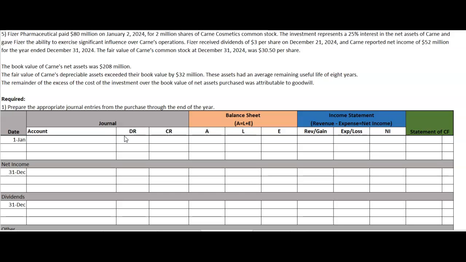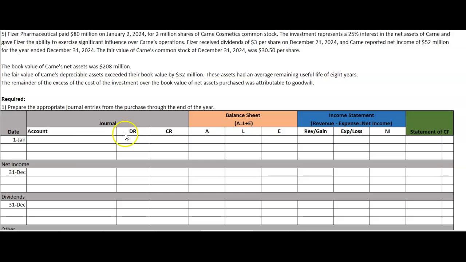The fair value of Karn's common stock at December 31st was $30.50 per share. The book value of Karn's net assets was $208 million. The fair value of Karn's depreciable assets exceeded their book value by $32 million. These assets had an average remaining useful life of 8 years. The remainder of the excess of the cost of the investment over book value of net assets purchased was attributable to goodwill. Prepare the appropriate journal entries for the purchase through the end of the year.